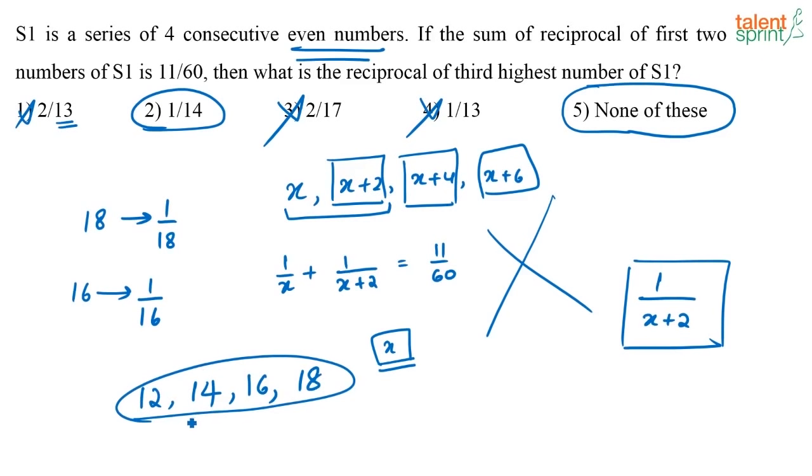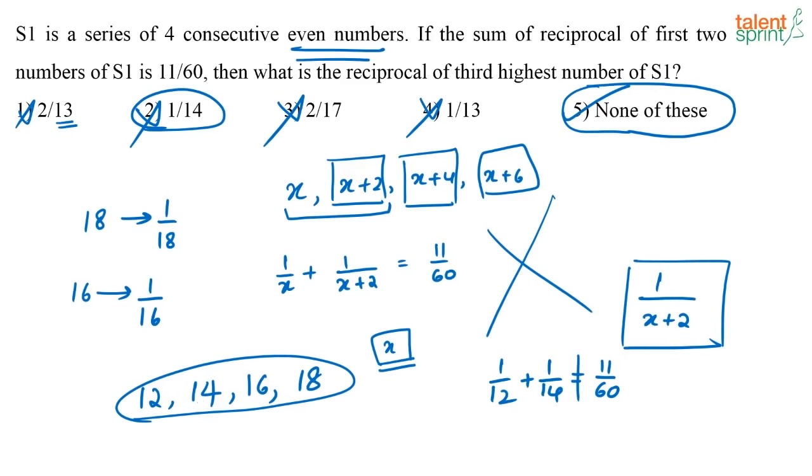Now if this is the case, what is the sum of the first 2 numbers in the series? It is nothing but 1 by 12 plus 1 by 14. Now when you add this, this is not equal to 11 by 60. So this option is also eliminated and your answer is going to be none of these. Okay. Now actually let us just think what would be the correct answer that will come here.